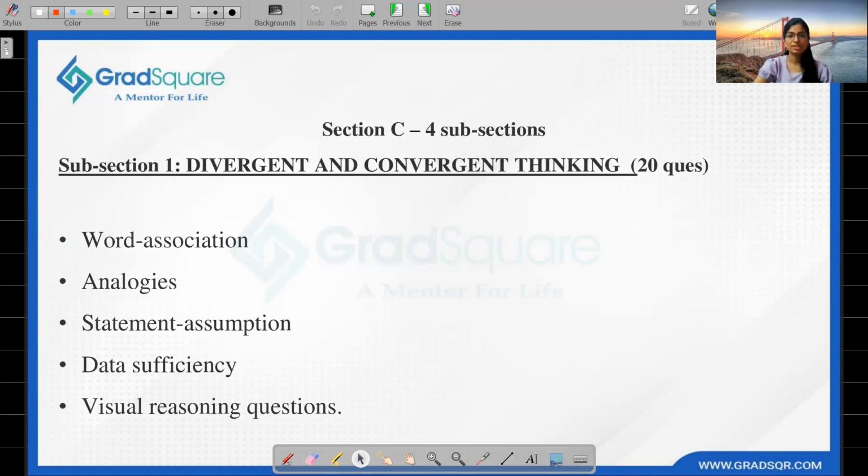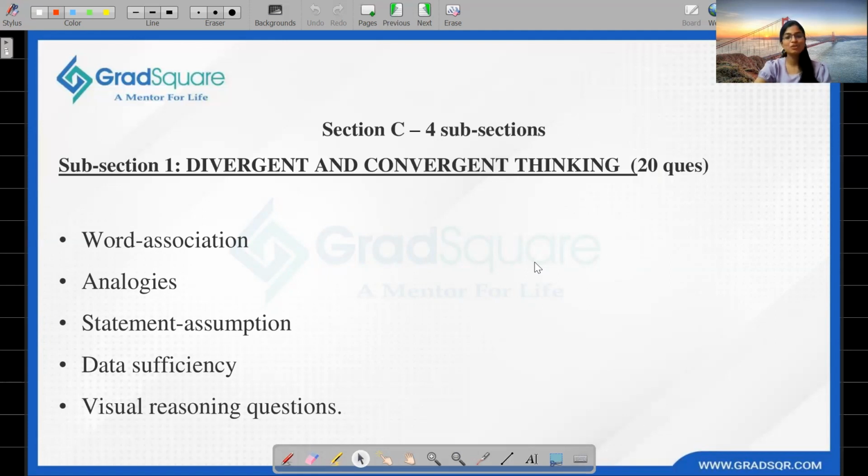Section C, 4 subsections. In section C, we will get +1 for each correct answer and -0.25 for each incorrect response. The aptitude test has 4 subsections with a total of 70 questions, which have to be solved within 80 minutes. We had a mix of questions with 8, 6, 5 and 4 options. We have to be very careful, because if you have 8 options, it might consume some extra time, but we have no other option. We have to deal with this.